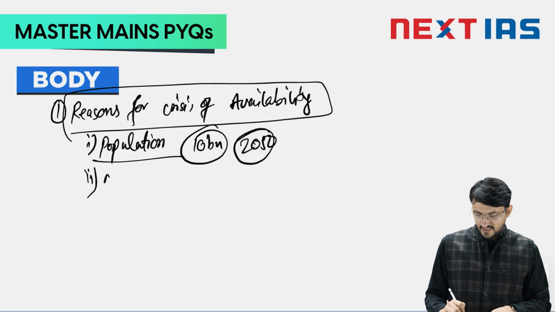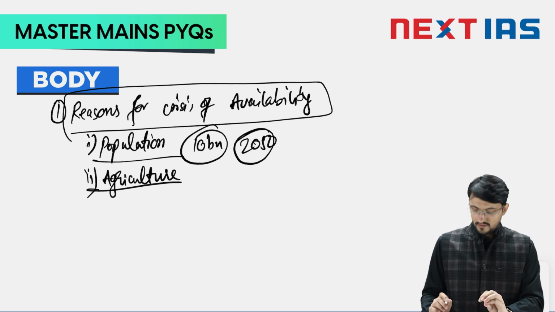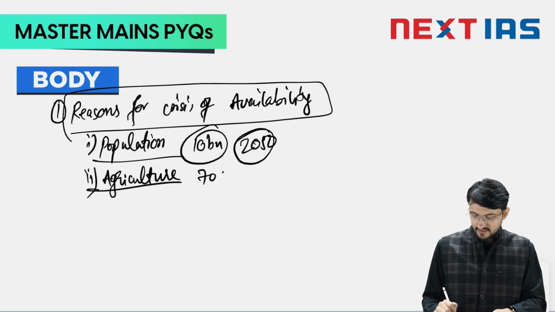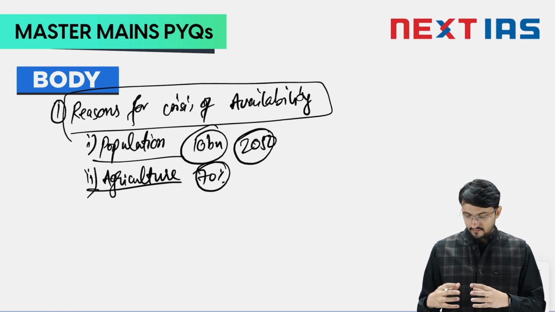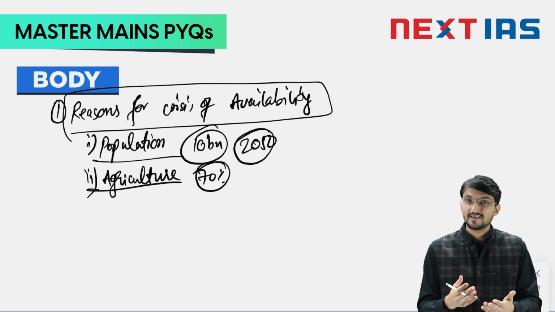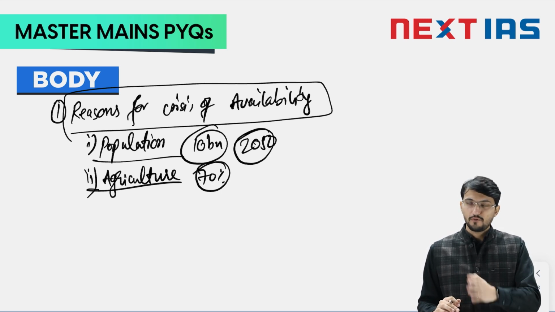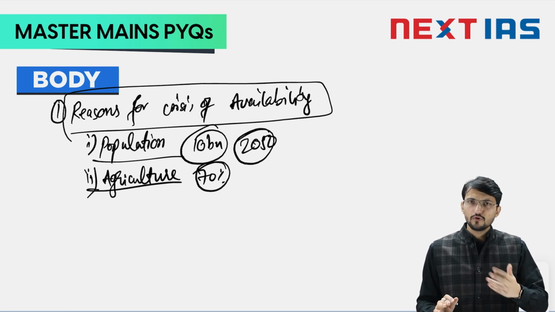So demand increases because of population rise. Secondly, you can discuss agriculture. Why is agriculture very important? Because agriculture is the main user of fresh water. In India, around 70% of fresh water is used for irrigation, and as the population rises, more food will be required. More food means either we should improve the productivity of agriculture or expand the area under agriculture, and we will also improve the irrigation of these agricultural fields.